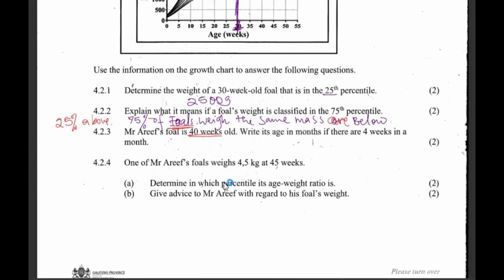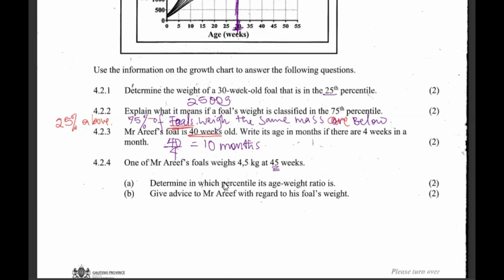So simply we shall say 40 divided by 4, we get 10 months. One of his foals weighs 4.5 kg at 45 weeks.